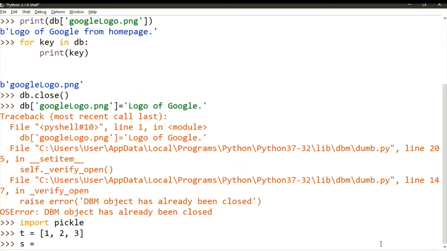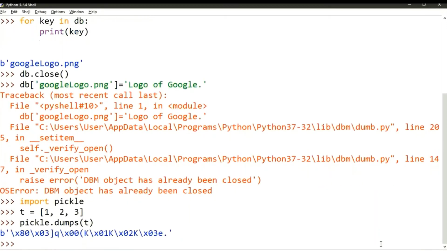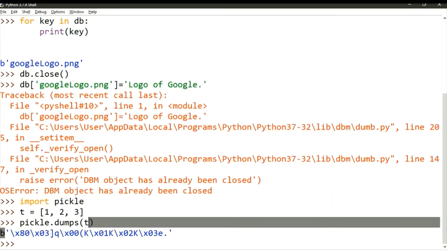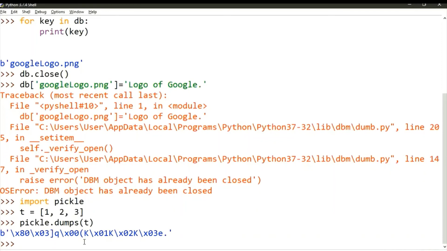So s equals pickle.dumps of t. So this got converted, whatever. Don't take this as something very important, it just got converted. The format isn't obvious, it's not human readable, but it is easy for pickle to interpret.